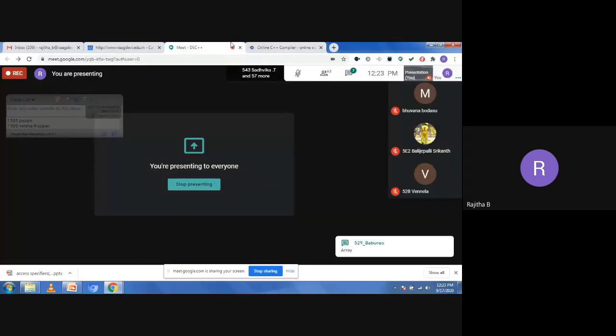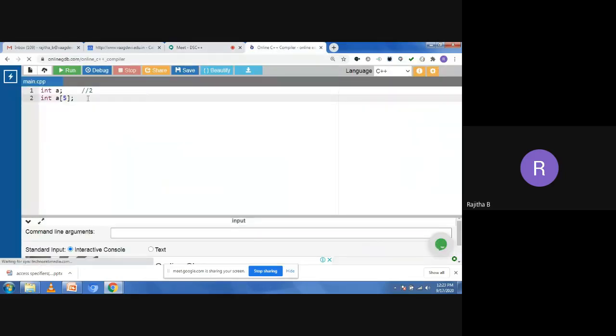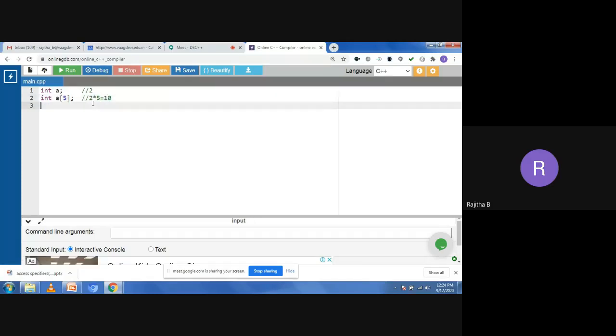It is an array. So int a of 5 means I'm going to take 5 elements in the array. And how much memory will be allocated for this one? For integer, it will take 2 bytes, and you're taking the array size as 5, so totally 10 bytes will be allocated for the integer array here. So that is int a of 5.